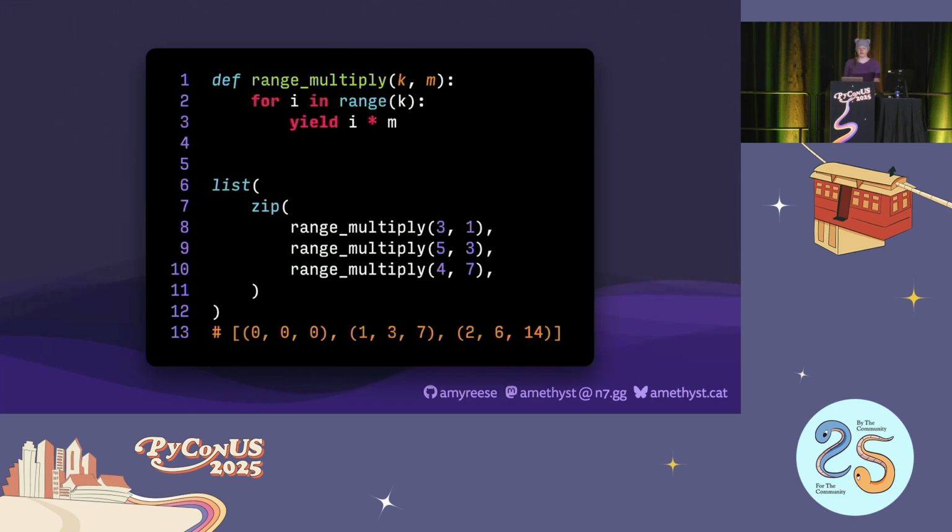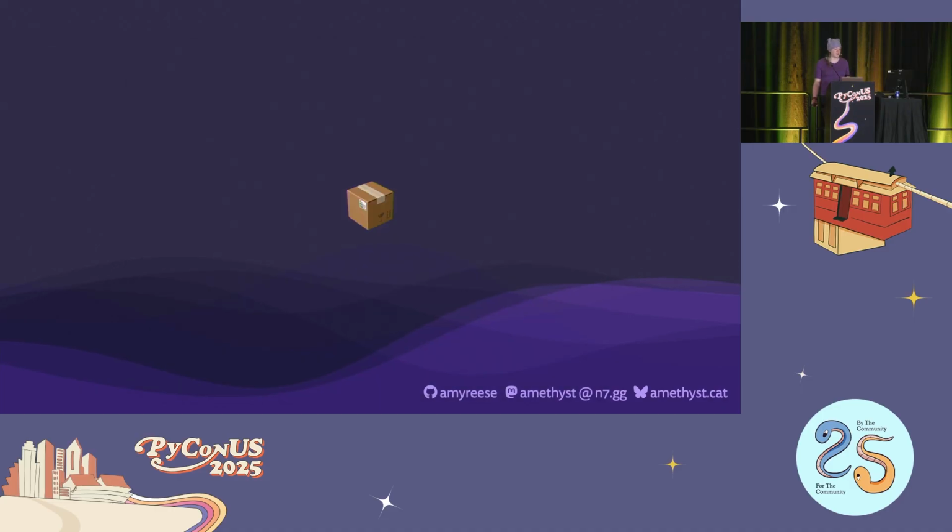We can use that with our toy generator function here and see that it generates tuples accordingly and also stops correctly once the shortest generator is finished. Not really groundbreaking or exciting though. So let's try to think outside the box.